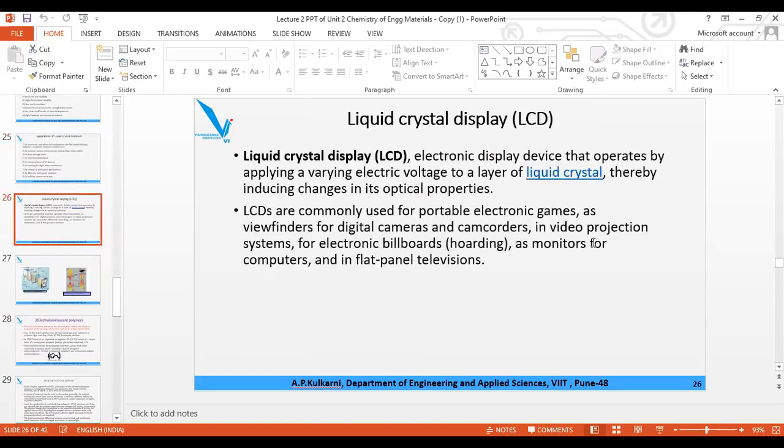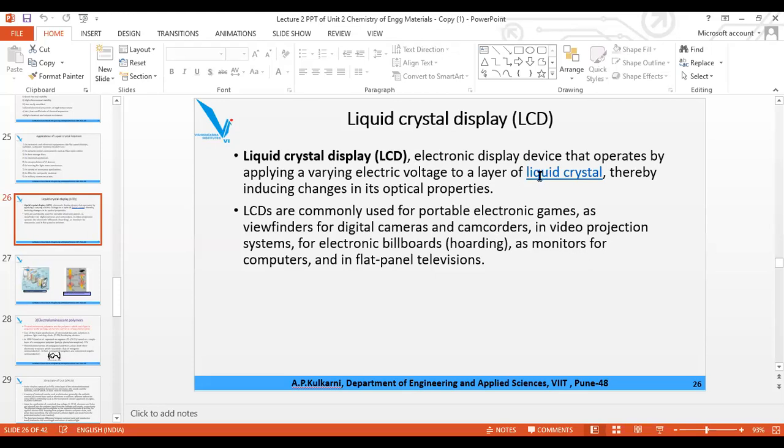This application is liquid crystal display. As the name indicates, it is used in electronic display devices. The liquid crystal is used in the electronic display device, CCTV camera, etc. So whatever are the electronic devices, in that liquid crystal is used. Now these liquid crystal displays are made by applying the heat or the voltage to the layer of liquid crystal.